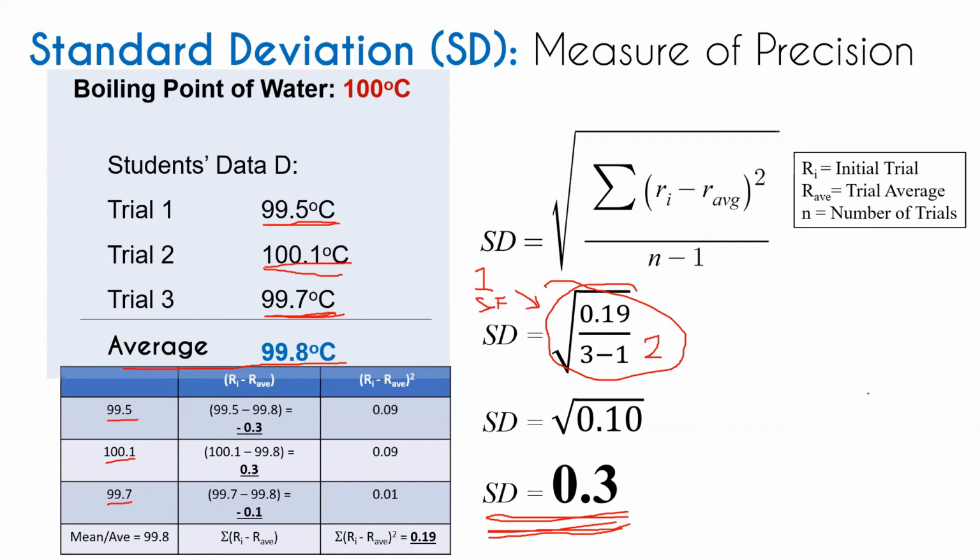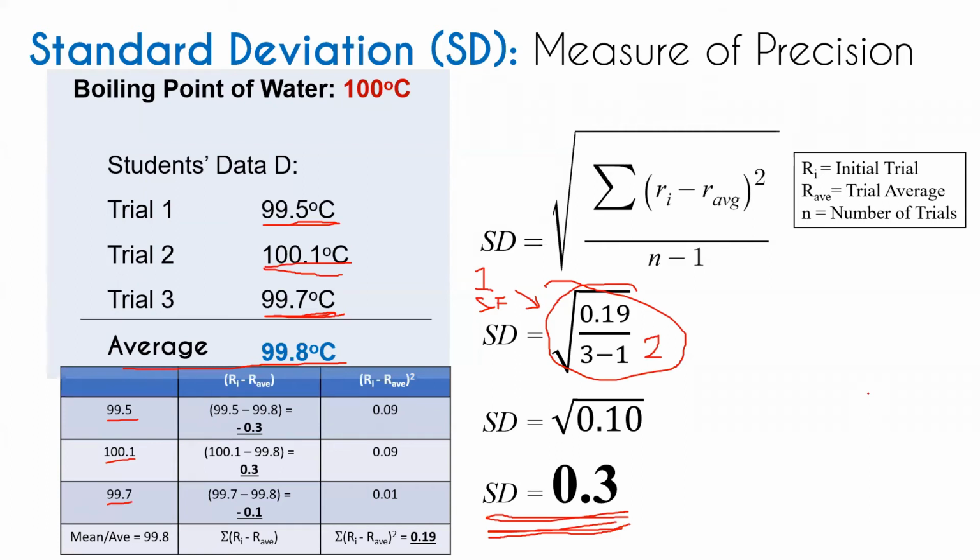Sir, how can we say if it is high precision or low precision? What is our basis to identify the level of its precision?